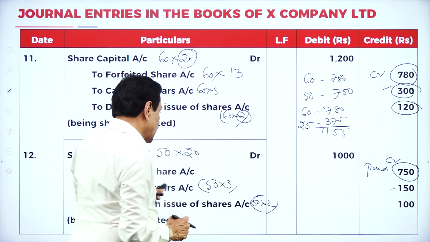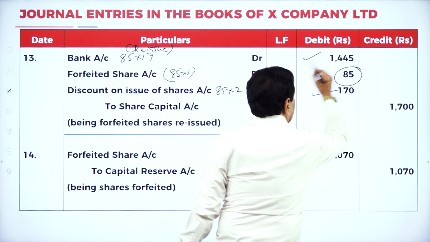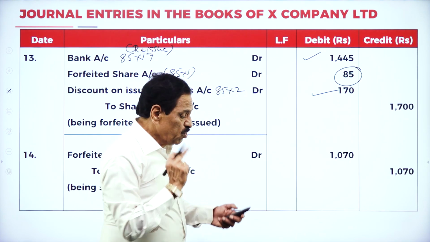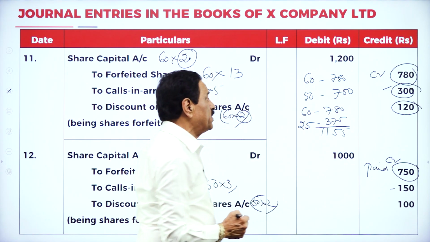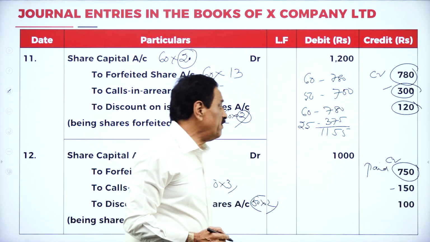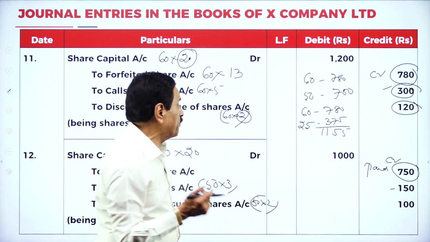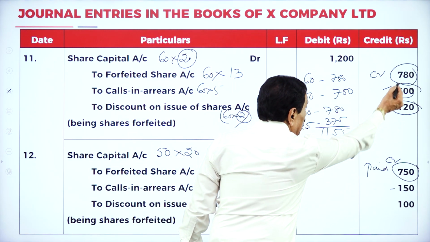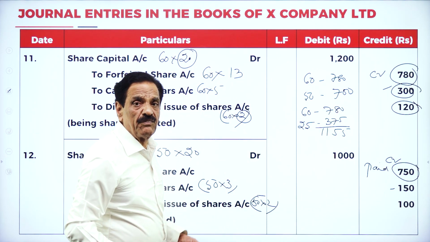When reissue the entry, how much debit entry is there? 85 is there now. You got a credit entry, 780 for how many shares? 60 shares. Then 750 for how many shares? 50 shares. How many shares have you taken? Only 25. So 375. This is 780. This is 1,155.